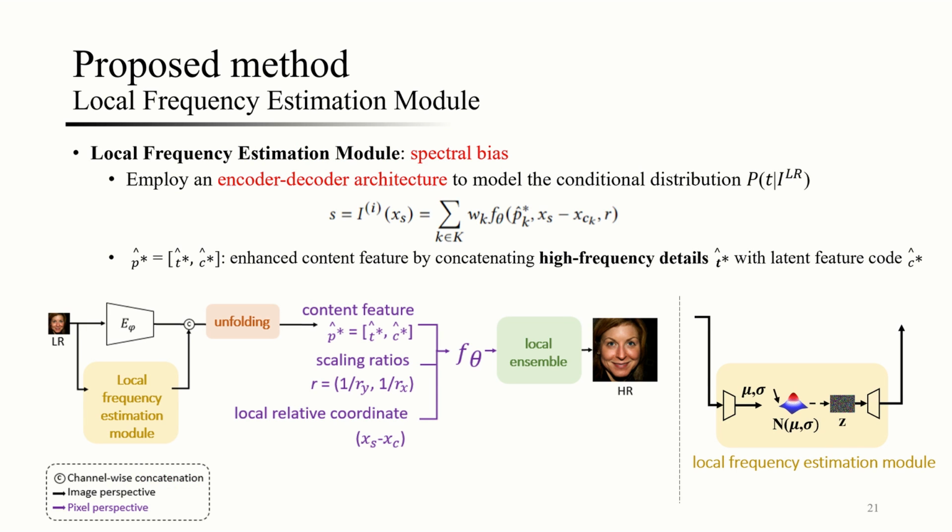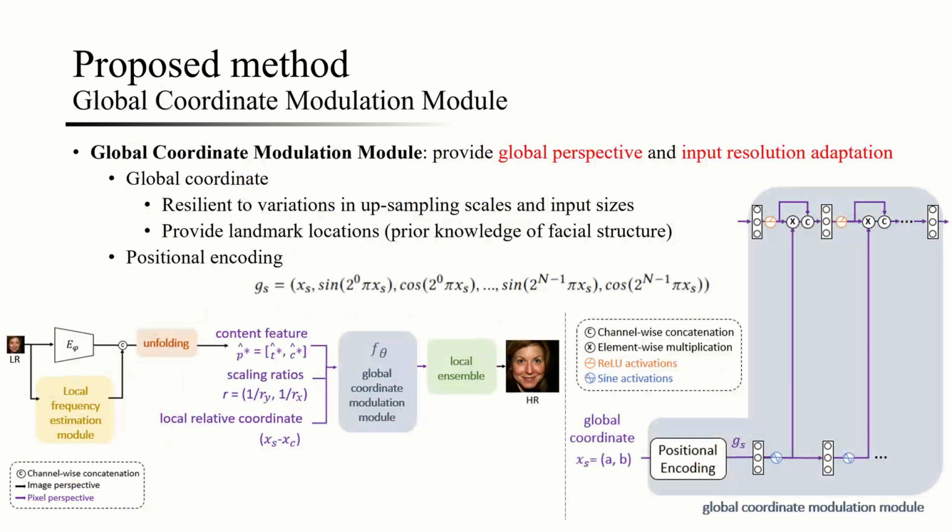The local frequency estimation module reduces spectral bias using an encoder-decoder architecture to model the conditional distribution. And the global coordinate modulation module incorporates prior facial structure information into FSR by mapping the global coordinate into a high-dimensional space using positional encoding.